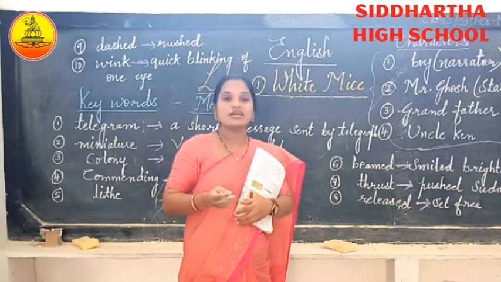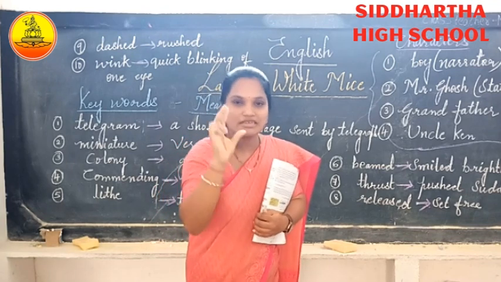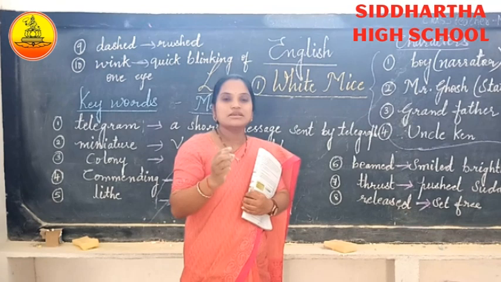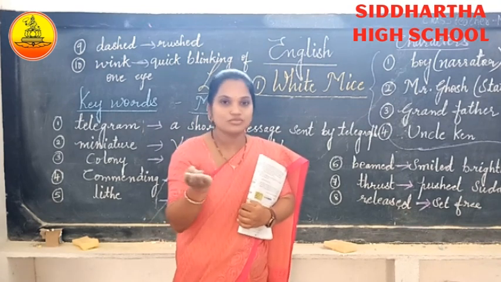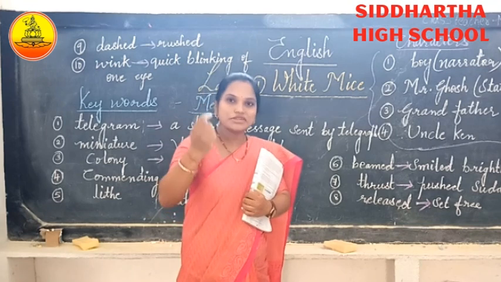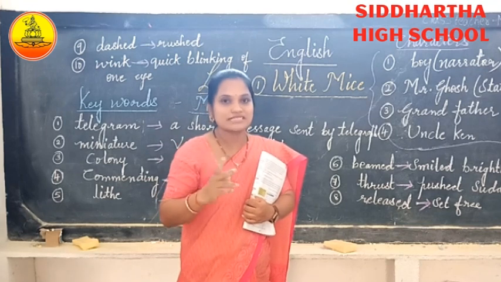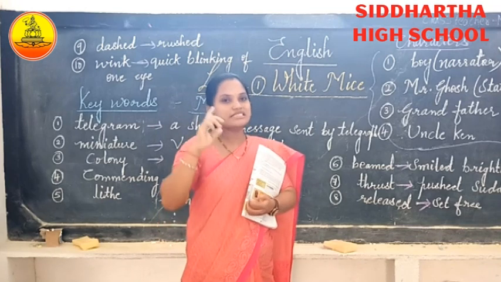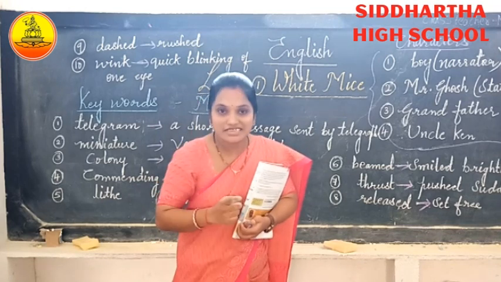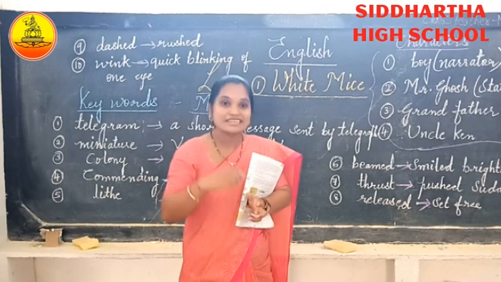He saw two small white mice sleeping on a bed of cotton wool. So when he opened the box, he saw the two white mice and felt very happy, and he closed it and started making plans. What plans? Let's see.